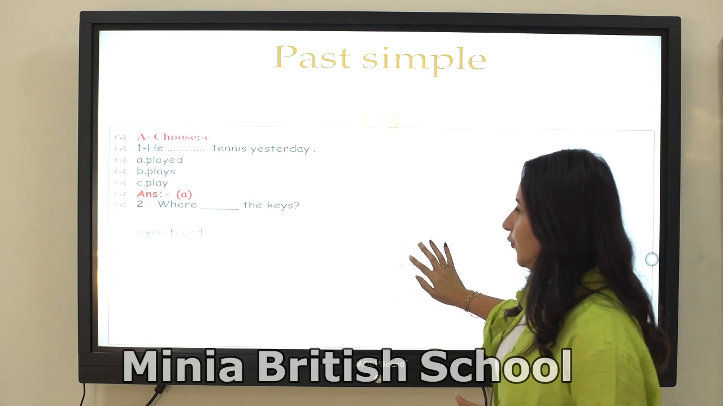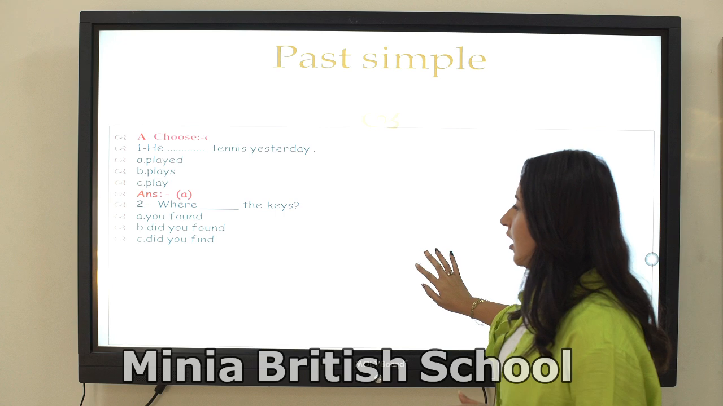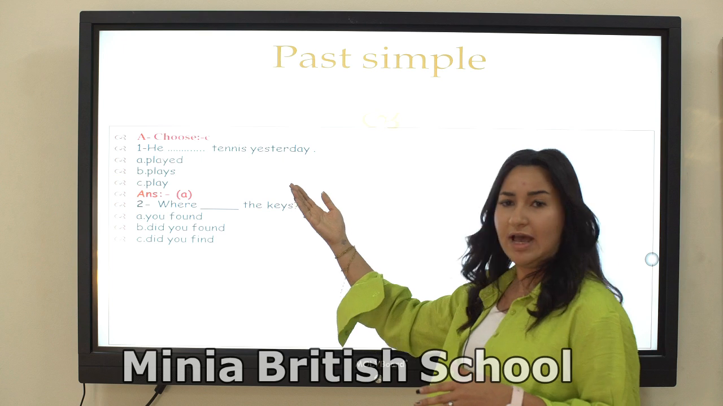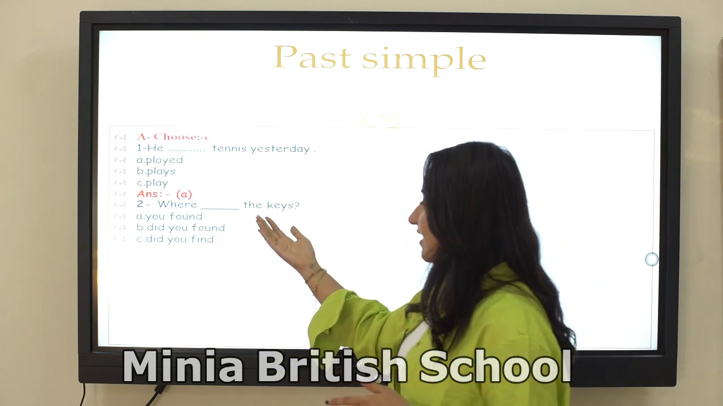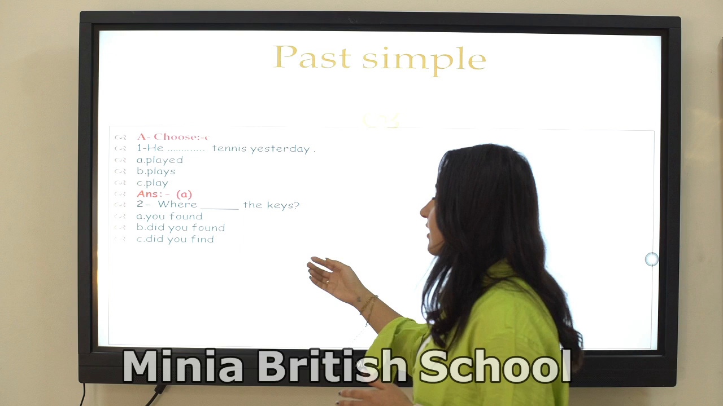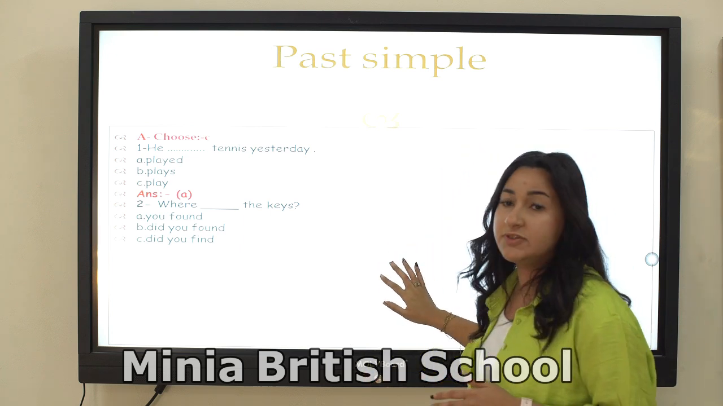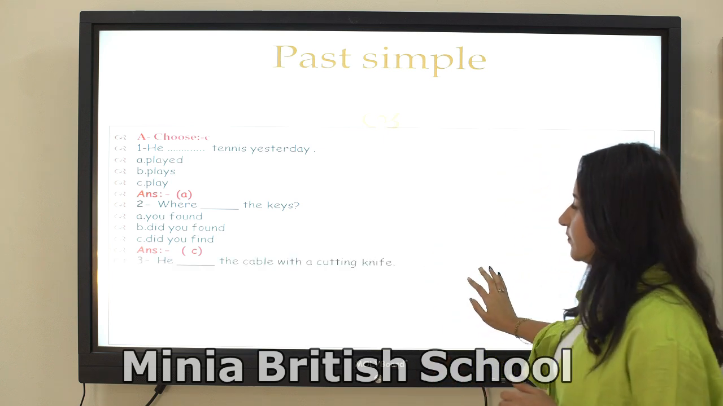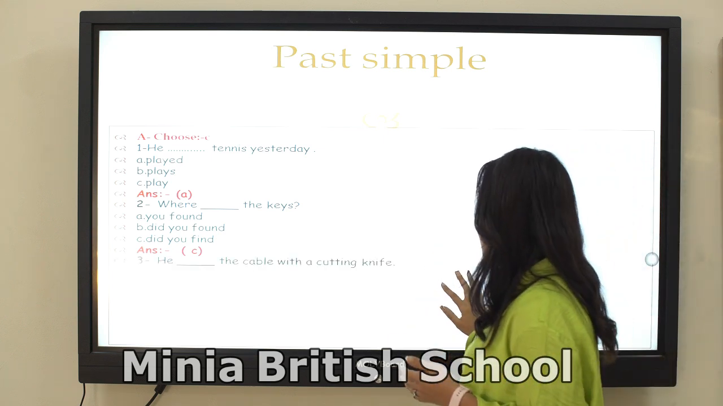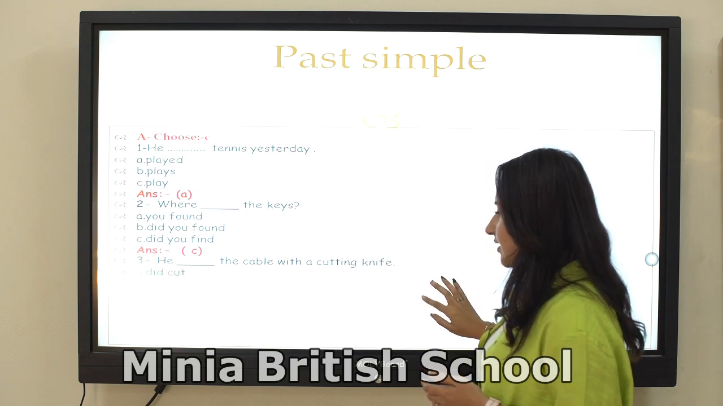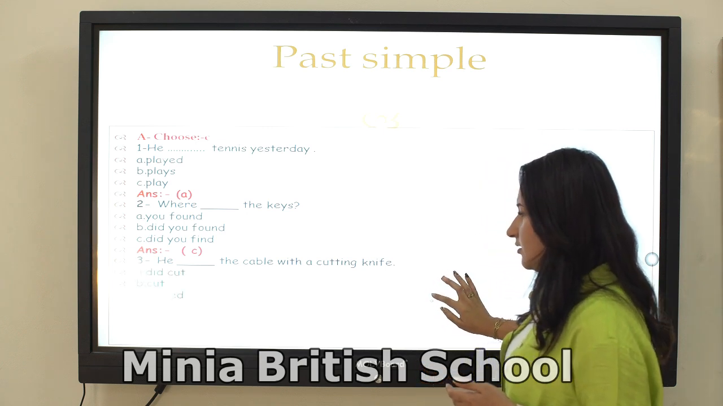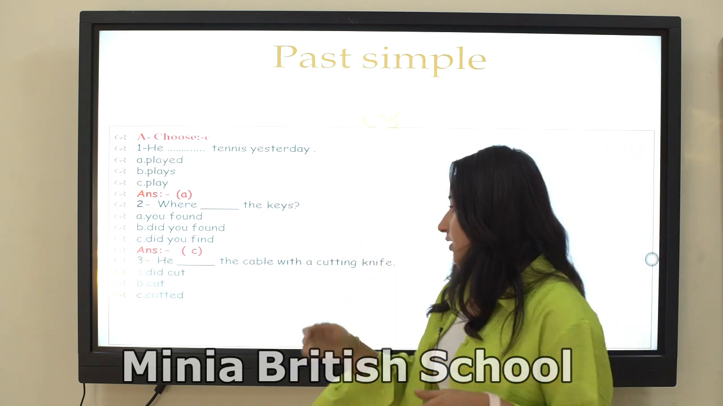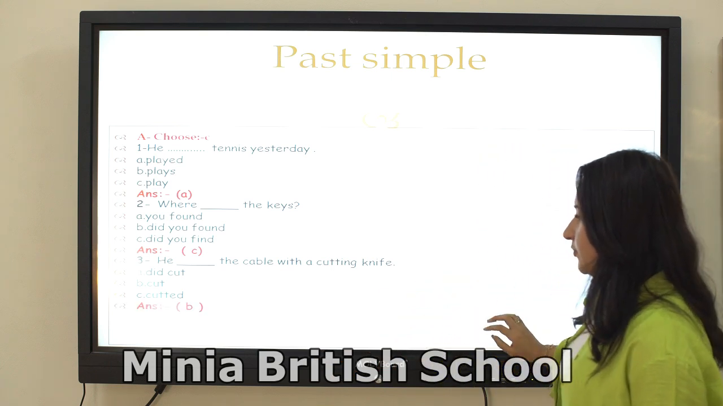Number 2, where did you find the key? Did you find? So it is a WH question here, then the auxiliary verb, then the subject, then the verb in base form. So where did you find? Number 3, he cut the cable with a cutting knife. So cut, cutted? It is the same form, cut, cut. So the answer is letter B.